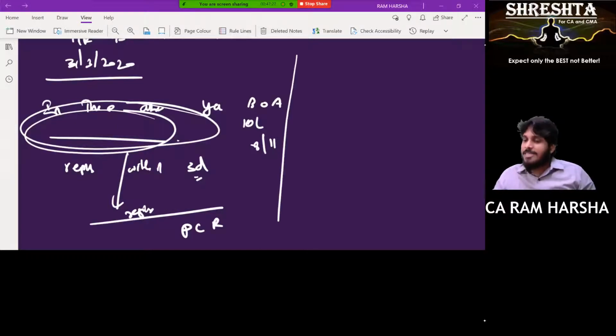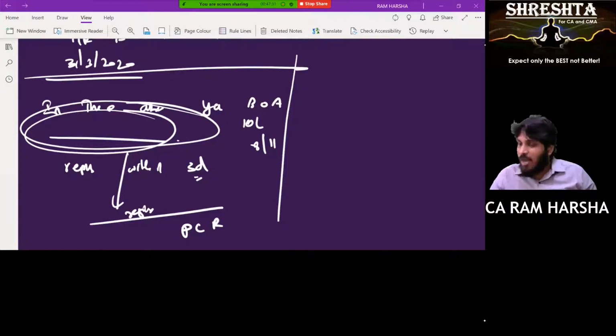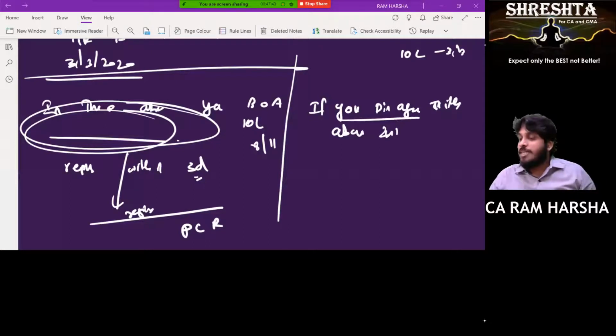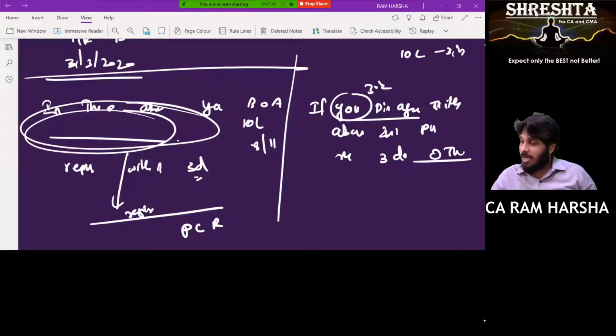Yes, sir. What is negative? Until here the matter is same. Below I will mention, if you disagree with the above information. What is there in the above? I am saying 10 lakhs on 31st March. If you disagree, you means who? Third party. If you disagree with the above information, please respond within 3 days. Otherwise, ignore. Are you clear?